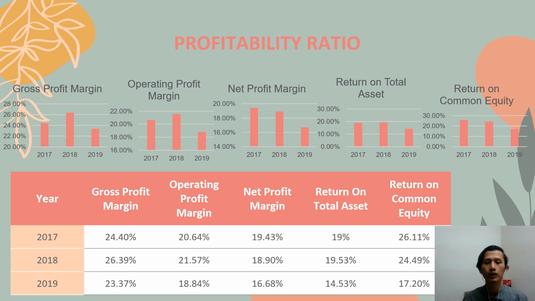Last one is profitability ratio. Profitability ratio has 5 components, which are gross profit margin, operating profit margin, net profit margin, return on total asset, and return on common equity.